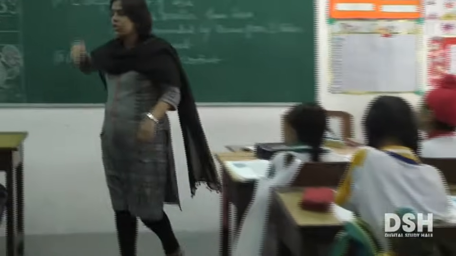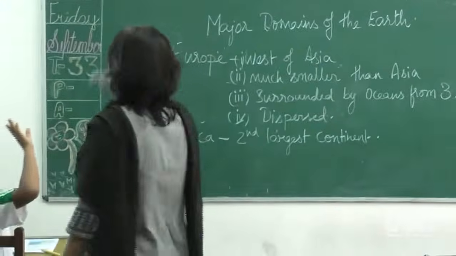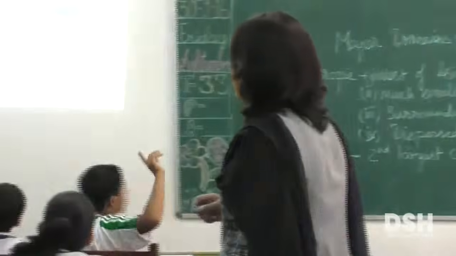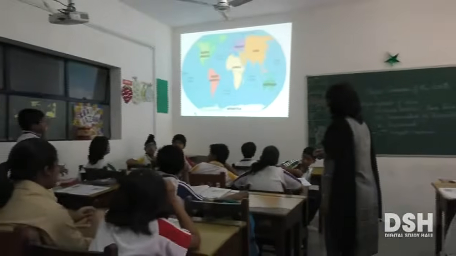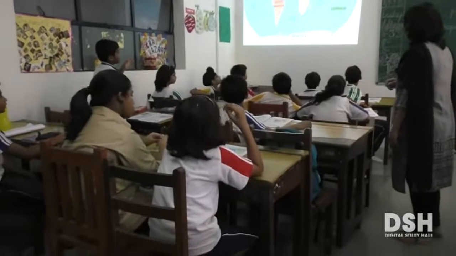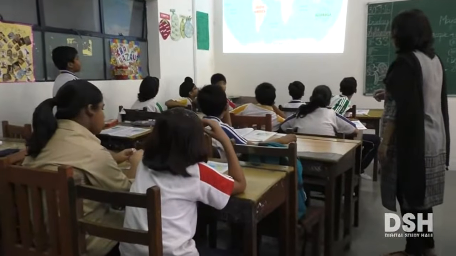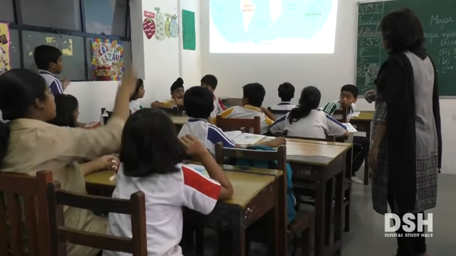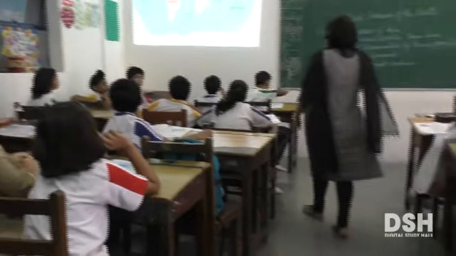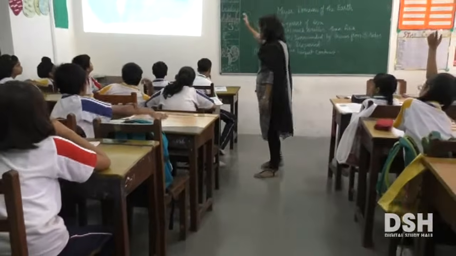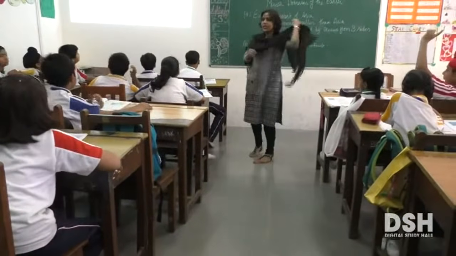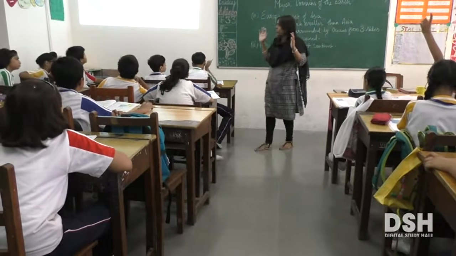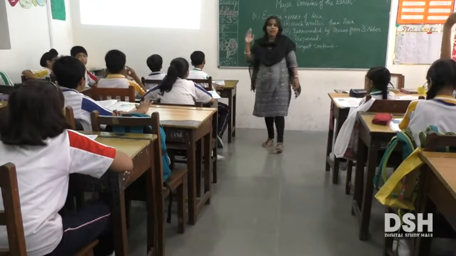What else? What can you tell me about the oceans that lie on the eastern and western margin? It has oceans on 2 or 3 sides. On its east side is the Indian Ocean, on its south is the Atlantic Ocean, and on the west part is the North Atlantic. Very good. On the west are the North Atlantic and South Atlantic, and on the eastern side you have the Indian Ocean. So we find that it is covered by water bodies from almost 3 sides. Yes, 3 sides.